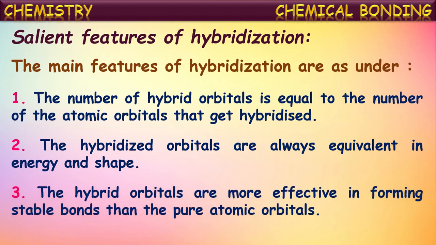The hybrid orbitals are more effective in forming stable bonds than pure atomic orbitals. The bonds formed by these hybridized orbitals are stronger than the chemical bonds formed by pure atomic orbitals. So hybrid orbitals form stronger bonds than the pure atomic orbitals.